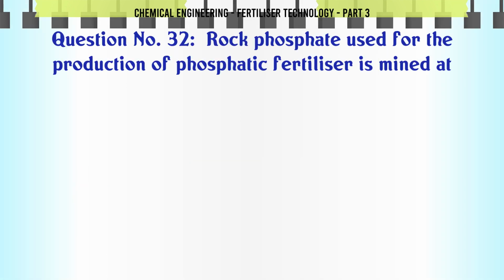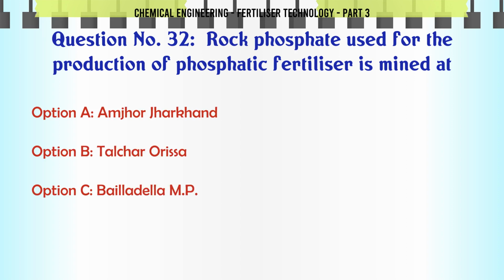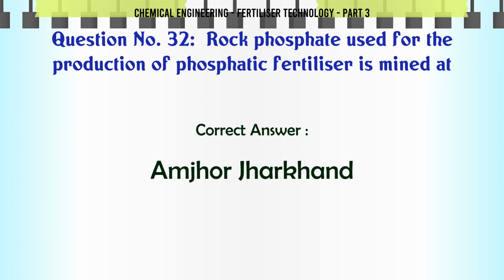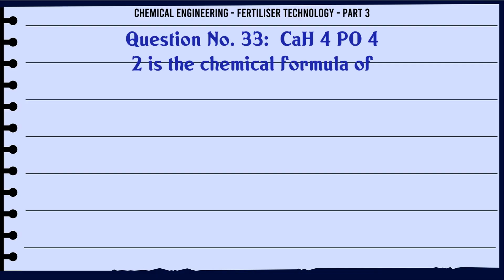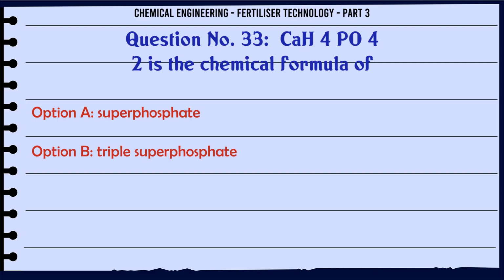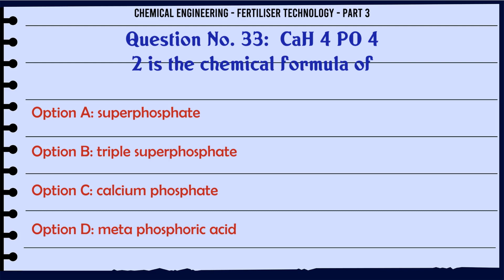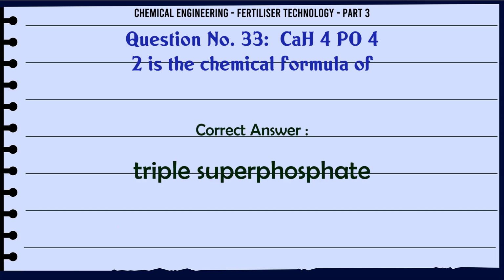Rock phosphate used for the production of phosphatic fertilizer is mined at A. Amjor, Jharkhand, B. Talcher, Orissa, C. Bailadila, MP, D. Kiriburu, Bihar. The correct answer is Amjor, Jharkhand. Ca(H2PO4)2 is the chemical formula of A. superphosphate, B. triple superphosphate, C. calcium phosphate, D. metaphosphoric acid. The correct answer is triple superphosphate.